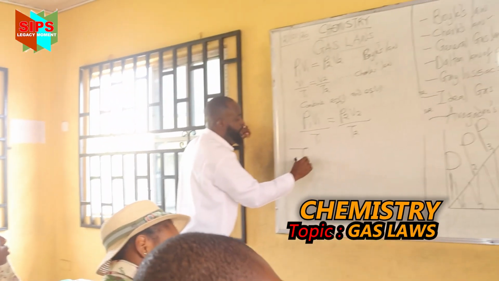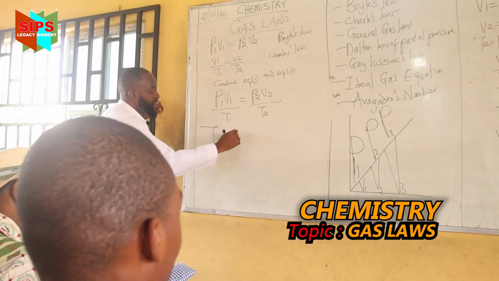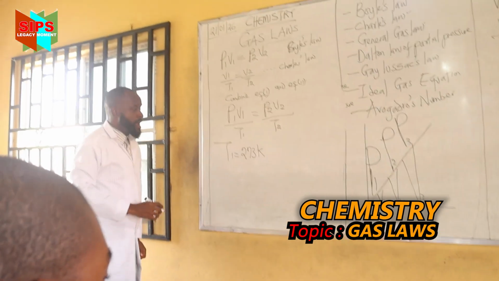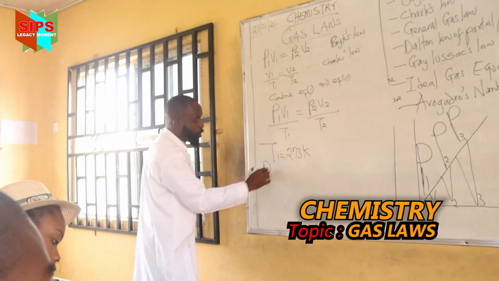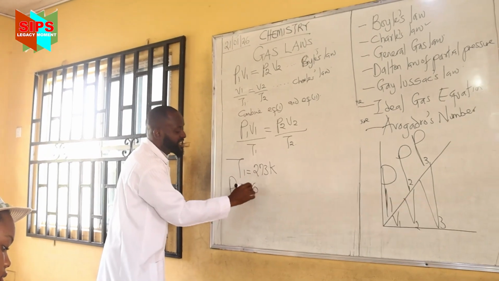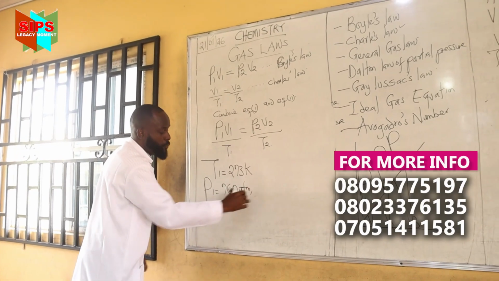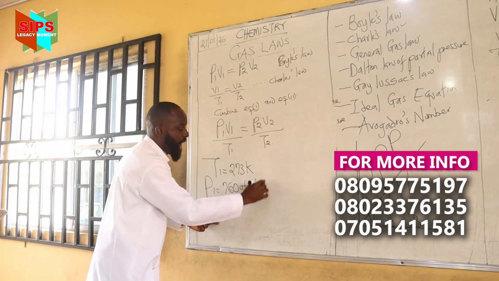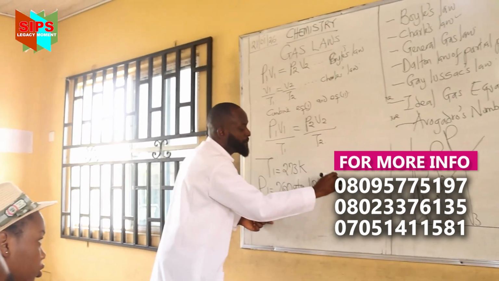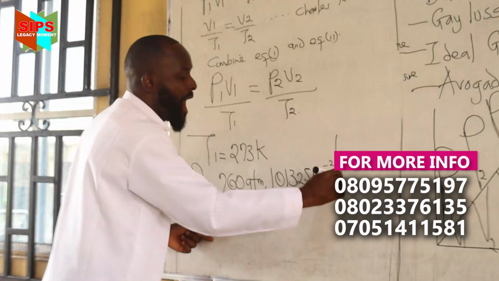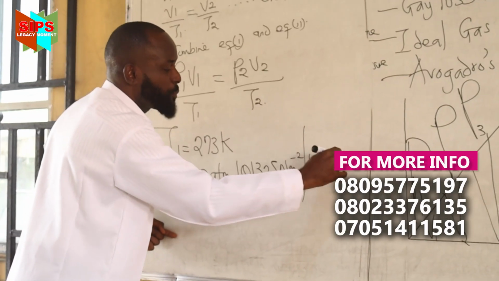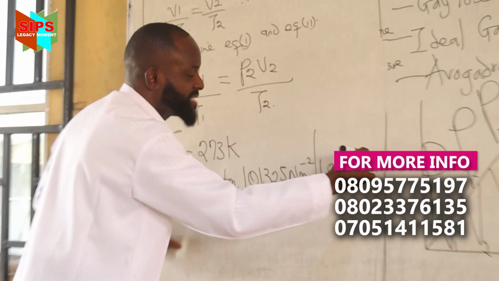The standard temperature is 273 Kelvin. The standard pressure is either 760 atm or 101,325 Newton per meter square, or 1.01 times 10 to the power 5 Newton per meter square.